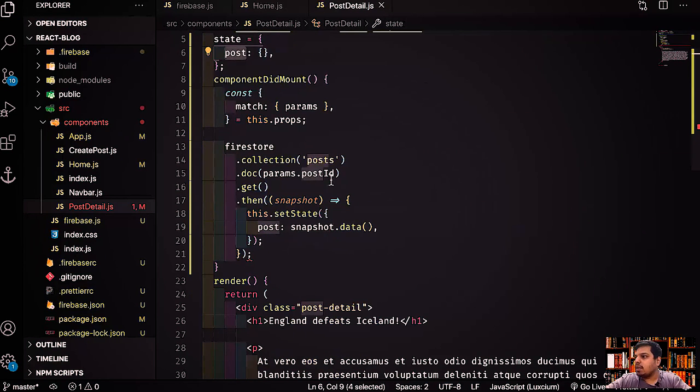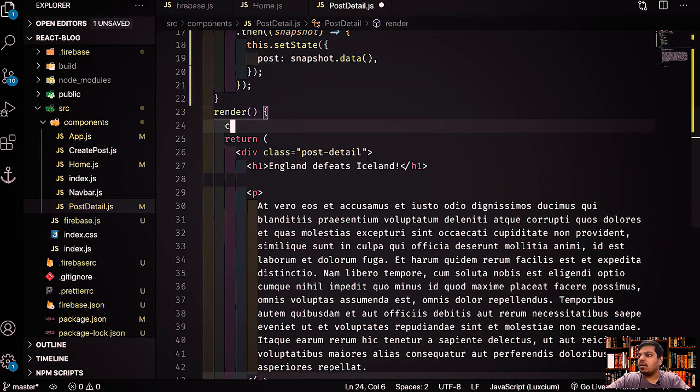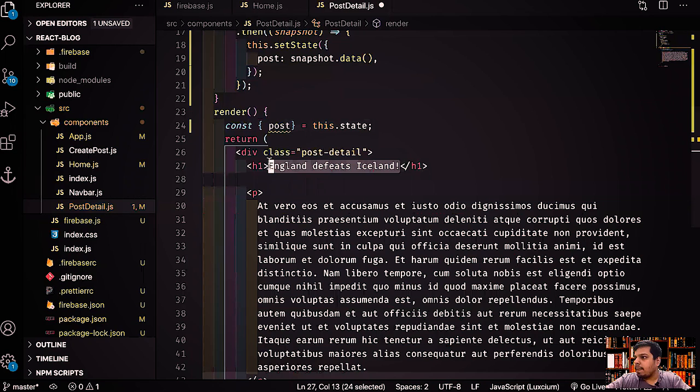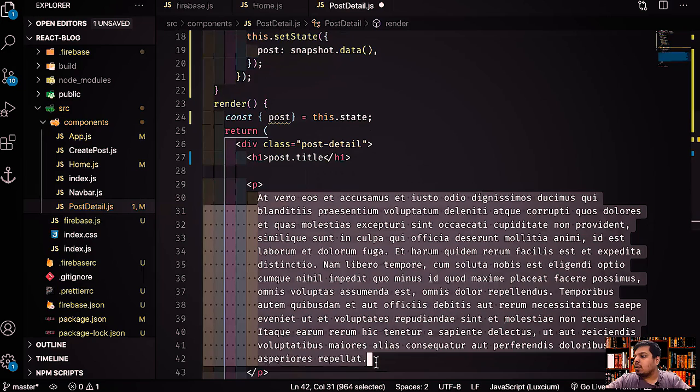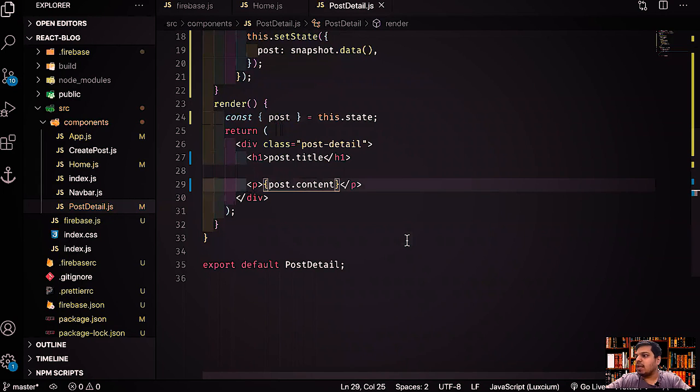And now I'll just use this post from state. I think something went missing. No, everything is fine. Just get the post from this state, and I'll use post.title, right? And this is post.content, as simple as that.